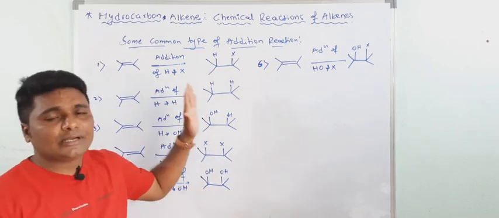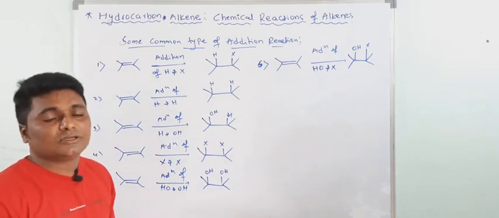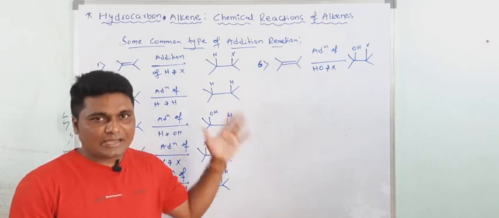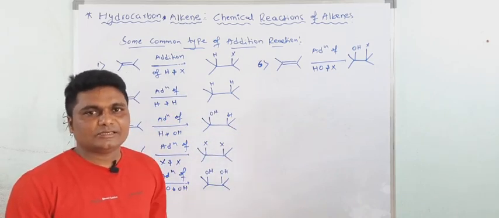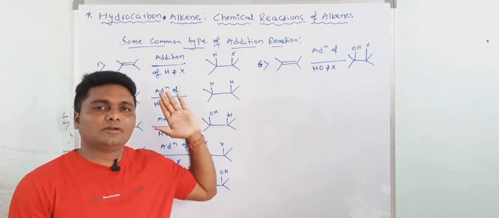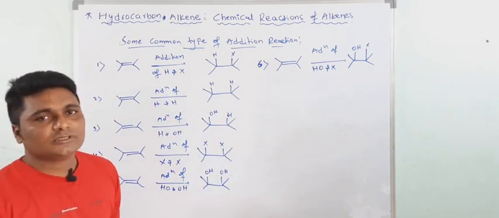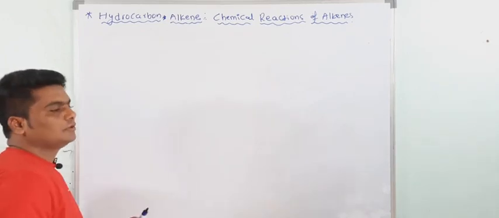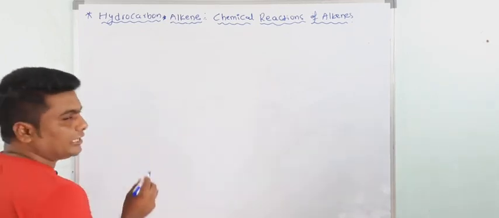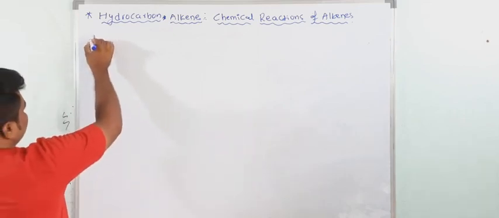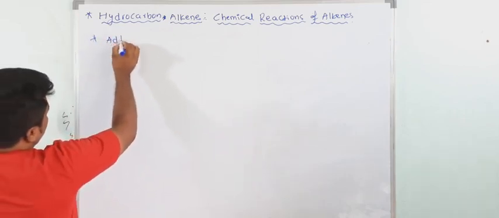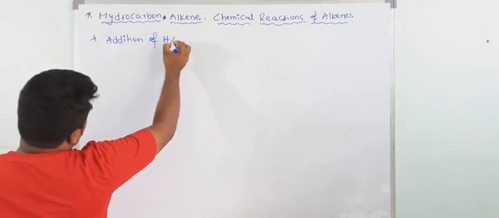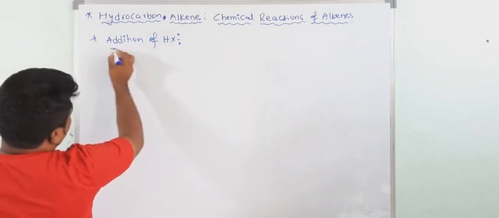These are the common types of electrophilic addition reactions. Now we will see, one by one, the electrophilic addition reactions and their mechanisms, their exceptional cases, ring expansion and rearrangement. Okay, write down some common types of addition reactions. The first electrophilic addition reaction, which is very, very important, is the addition of HX, hydrogen halide.